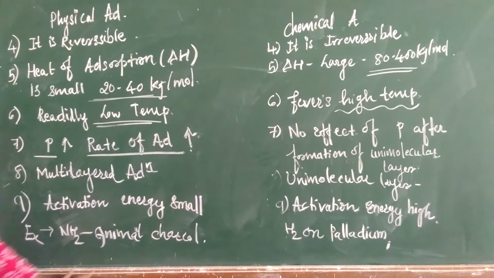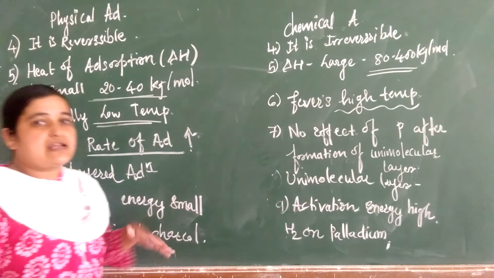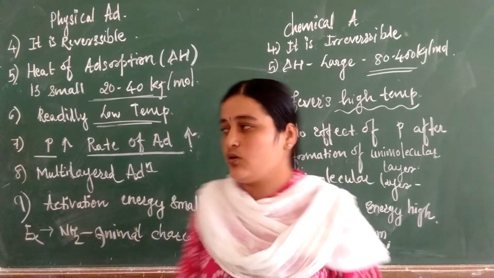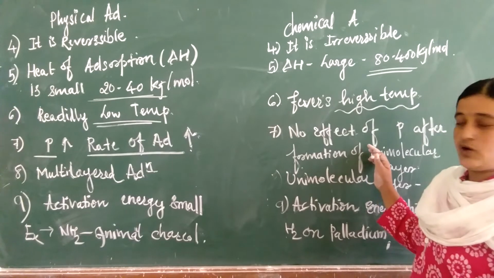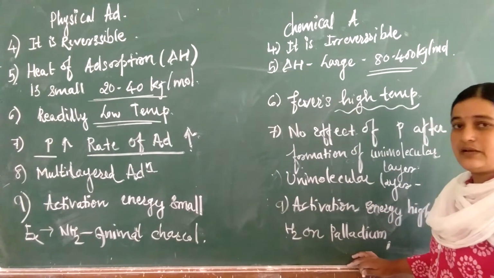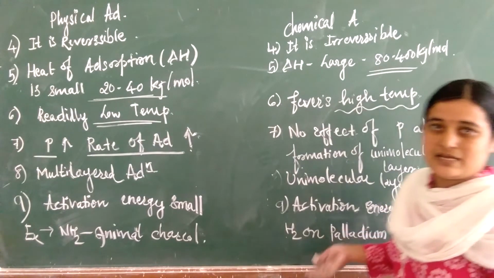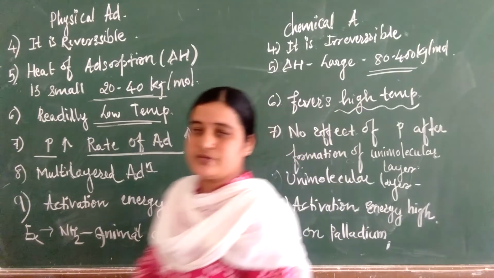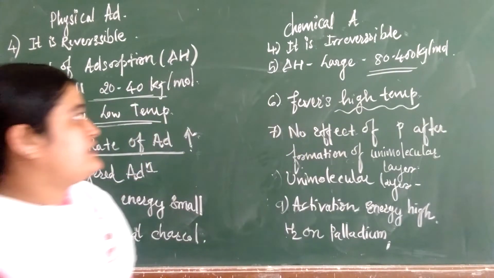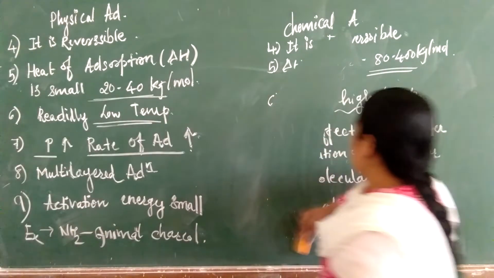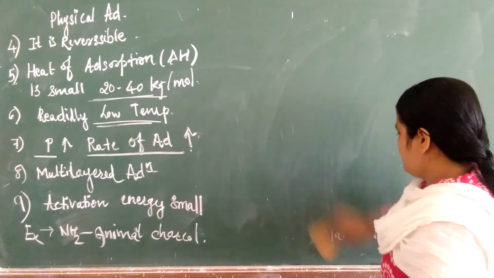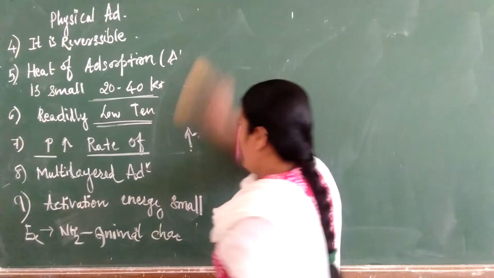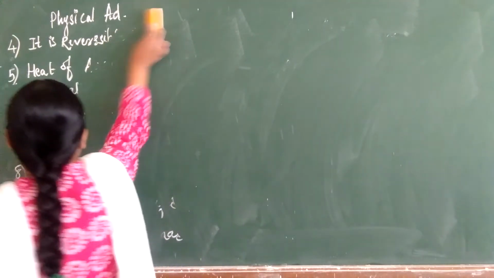Here is the example: nitrogen adsorbed on animal charcoal is an example of physical adsorption. In chemical adsorption, hydrogen is adsorbed by palladium sheet. These are some differences and types of adsorption, that is physical adsorption and chemical adsorption. I hope you have understood this term.